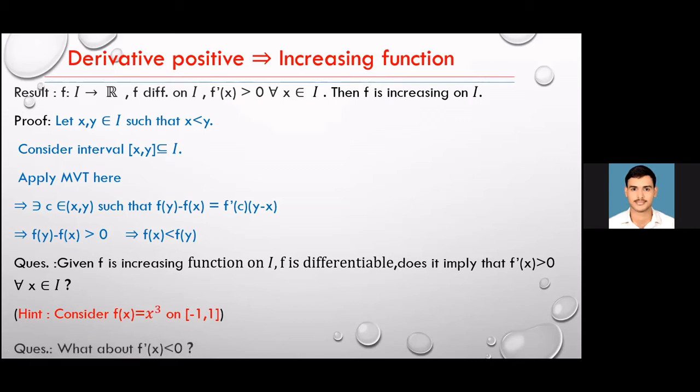Now also think about what if the other statements are the same, f from I to R, f is differentiable on I, but here we change the sign: f dash x is less than 0 for all x belonging to I. Then f is decreasing on I, right? The proof will go along the same lines, so I am not going into that.